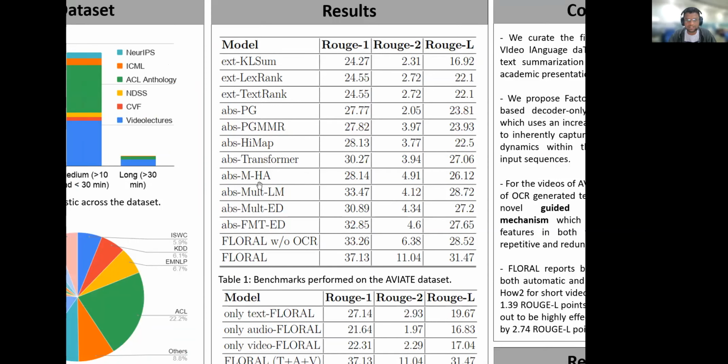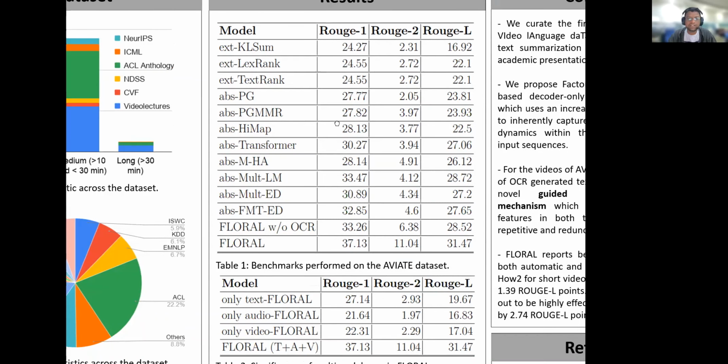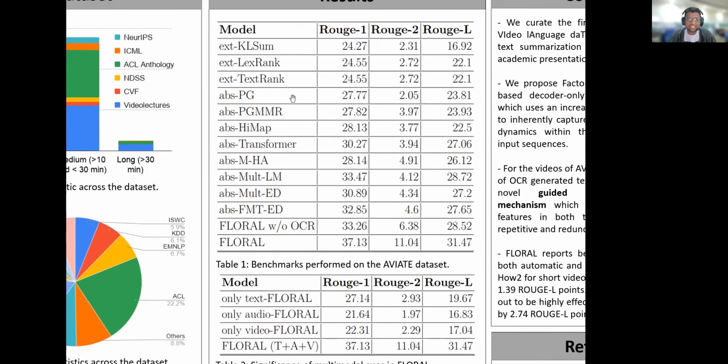For the extractive baselines, we are benchmarking KL, Sum, LexRank and TextRank, which are graph-based approaches, for which we see that the ROUGE-1 score is between 24.27 and 24.55. For the pointer generator and its extension, the ROUGE-1 holds at 27 to 28, and for the transformer it is at 30.